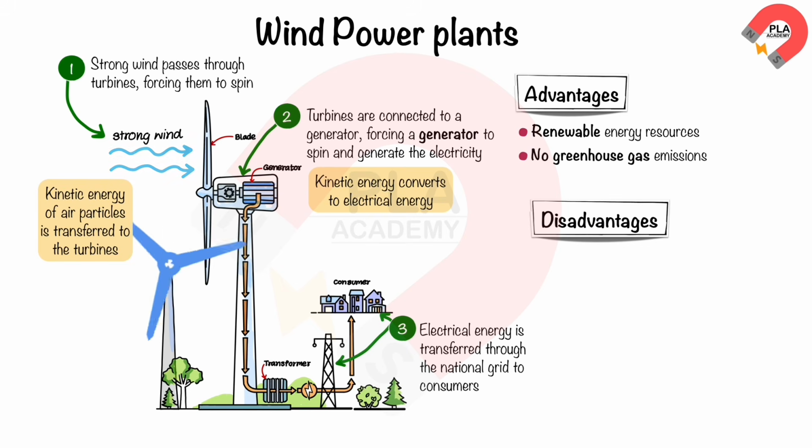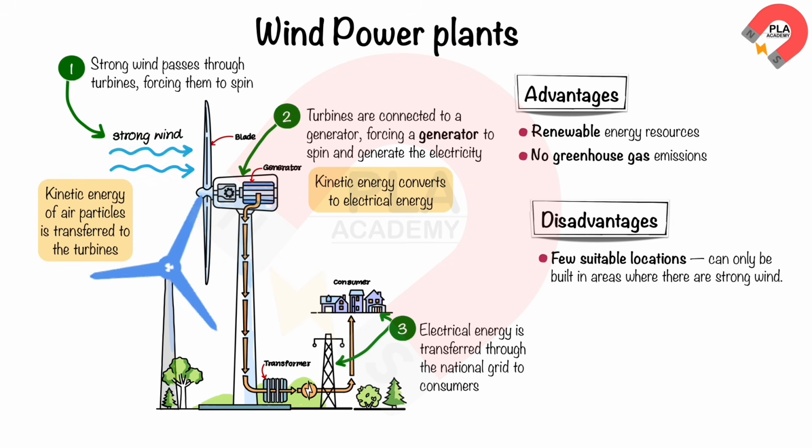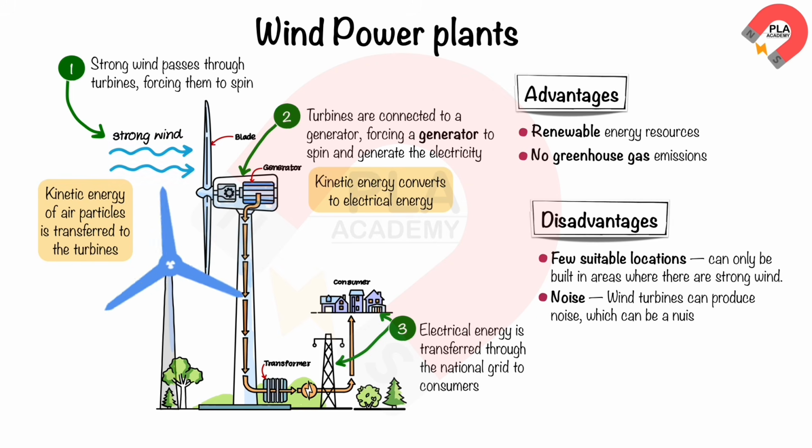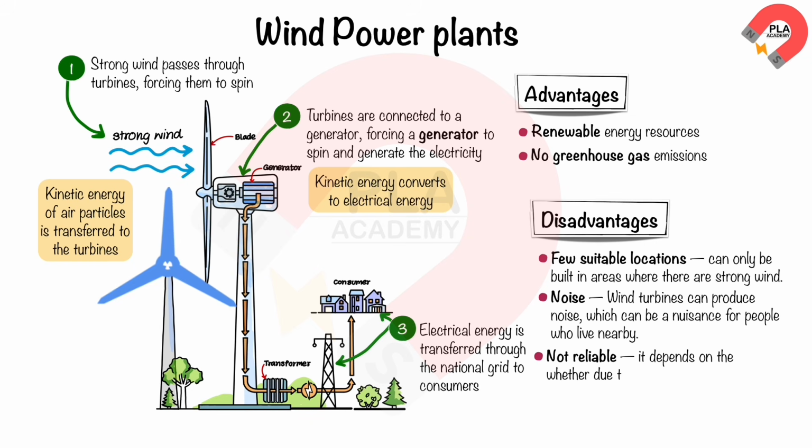Here are some of the disadvantages of the wind power plants. Few suitable locations. Wind power plants can only be built in areas where there are strong wind. Noise. Wind turbines can produce noise, which can be a nuisance for people who live nearby. Not reliable. Wind power is not always available, it depends on the weather due to wind speeds must be sufficient. Can have a visual impact.